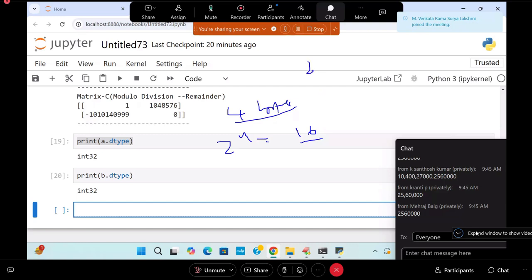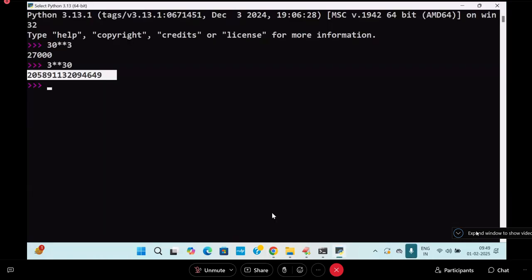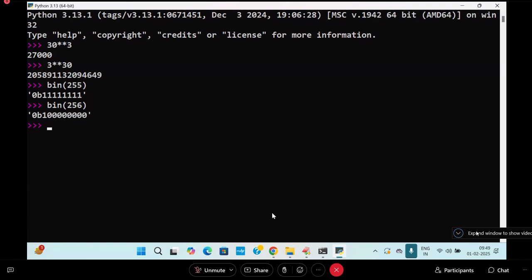2 to the power of 8 is how much? 256. It can store, take it as what? 8 bits. 0 to 255 only it will take. In binary, 255 is all 8 ones. 256, it will become what, you know? The 8 bits will become double.